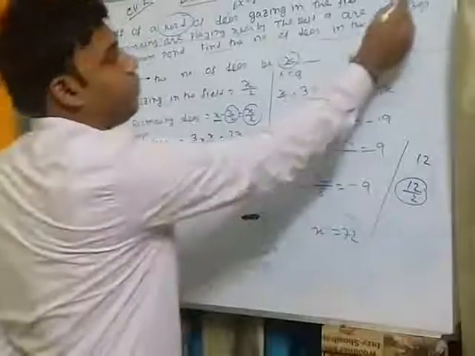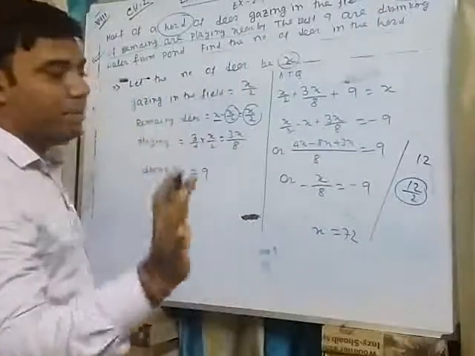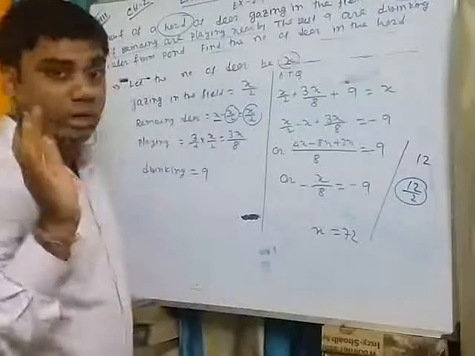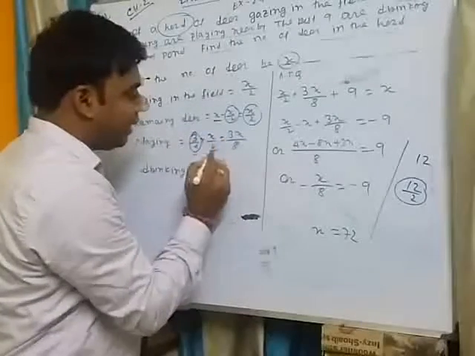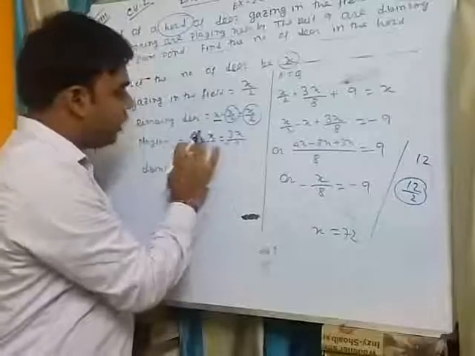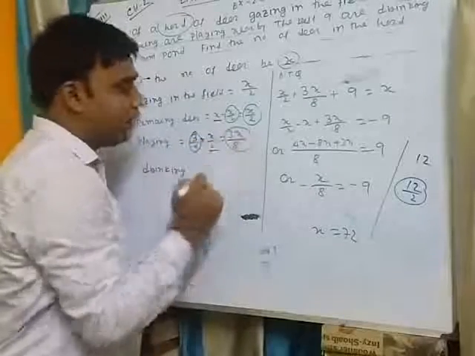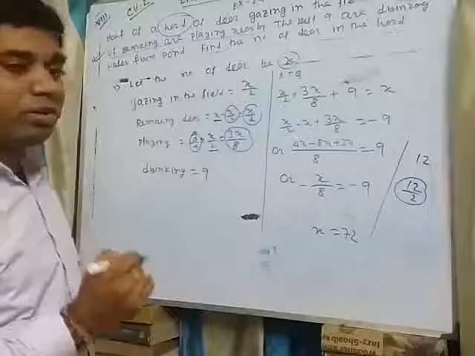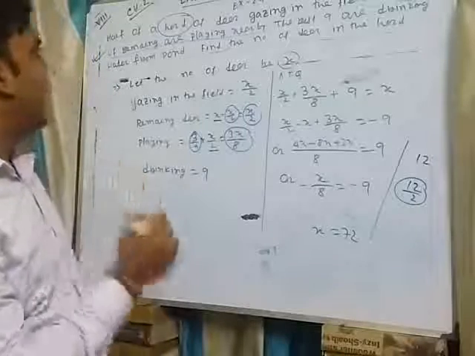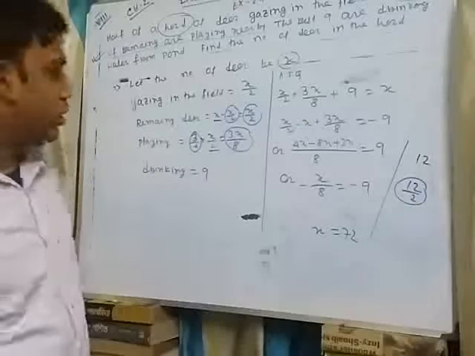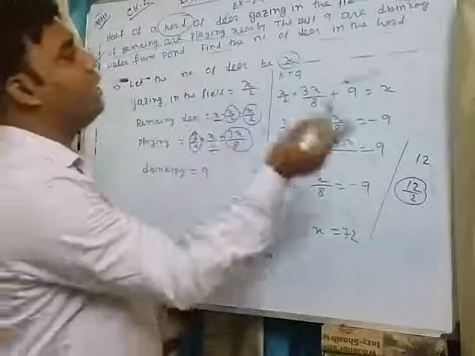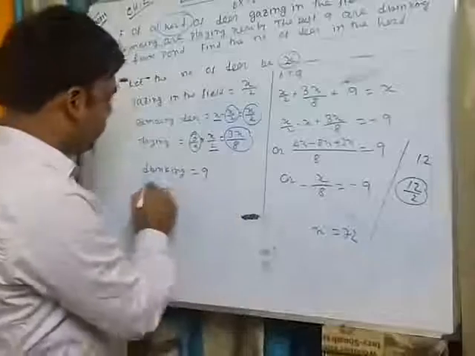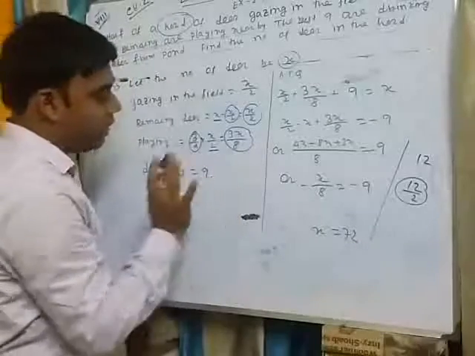That is 3/4 of the remaining number. The remaining deer after excluding grazing is x/2. 3/4 of x/2 is 3x/8. So 3x/8 deer are playing, and the rest 9 are drinking. Okay. So 9 deer are drinking.